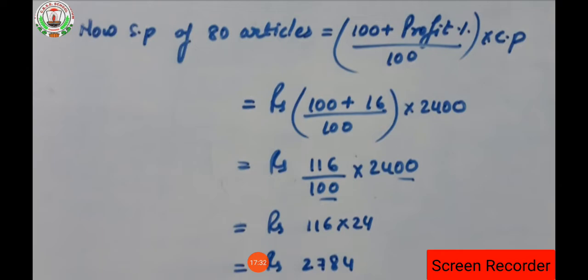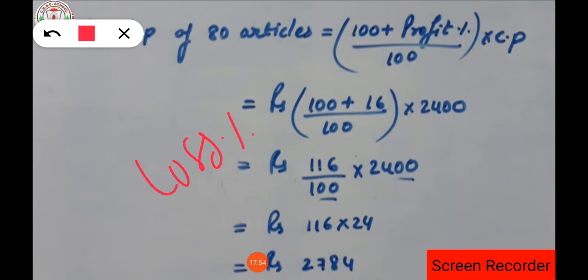Now as I told you, here the selling price of an article is asked, isn't it? So what is the formula for selling price? 100 plus profit percent upon 100 into CP. While giving you the questions, I had told you that for selling price we have two formulas. First we have the formula for the profit, and second the formula for the loss. So in the question it depends which formula we have to put. If we take the example of question number 3, profit percent as well as the cost price is given, that's why we are going to put this formula.